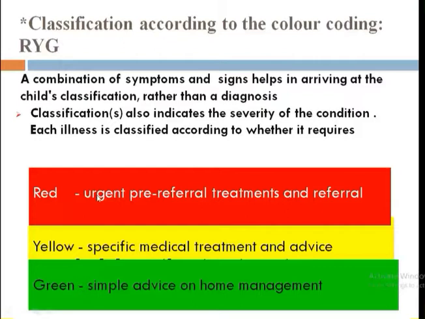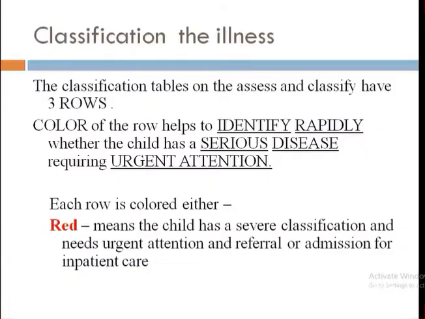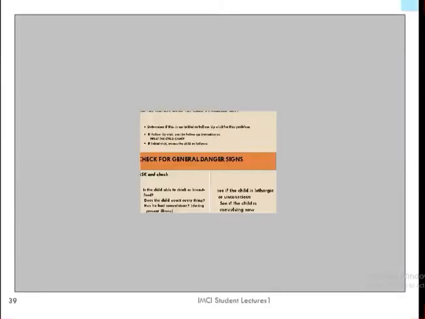What happens? Red means, if a child is having severe signs and symptoms, we put it here, and accordingly treatment is also written here. Urgent referral treatments and referral. Yellow, specific medical treatment and advice. Green, simple advice on home management. So classification also indicates the severity of the condition. As soon as we classify according to signs and symptoms, we come to know the child's condition, so we don't have to decide on our own. I'll show you the chart and it will be clear to you.